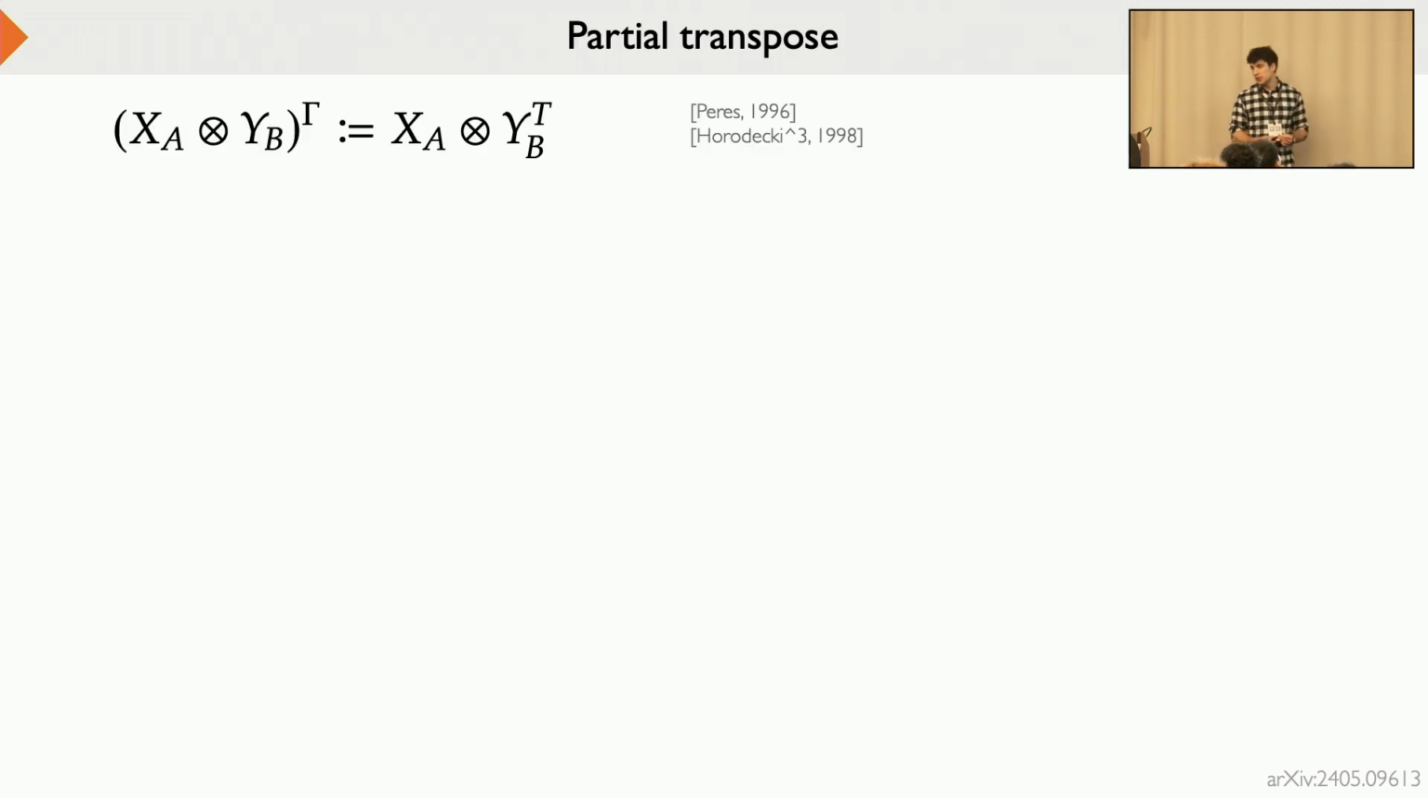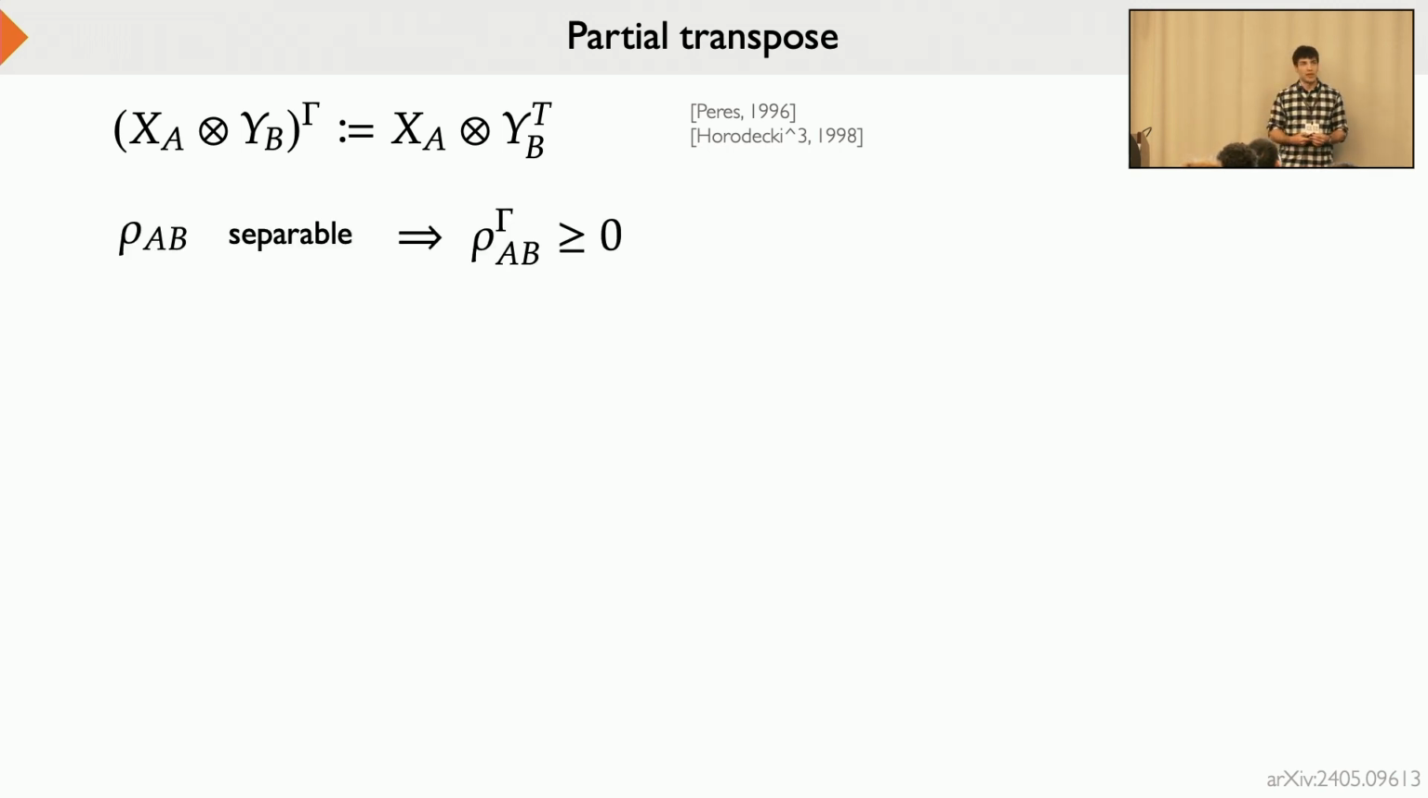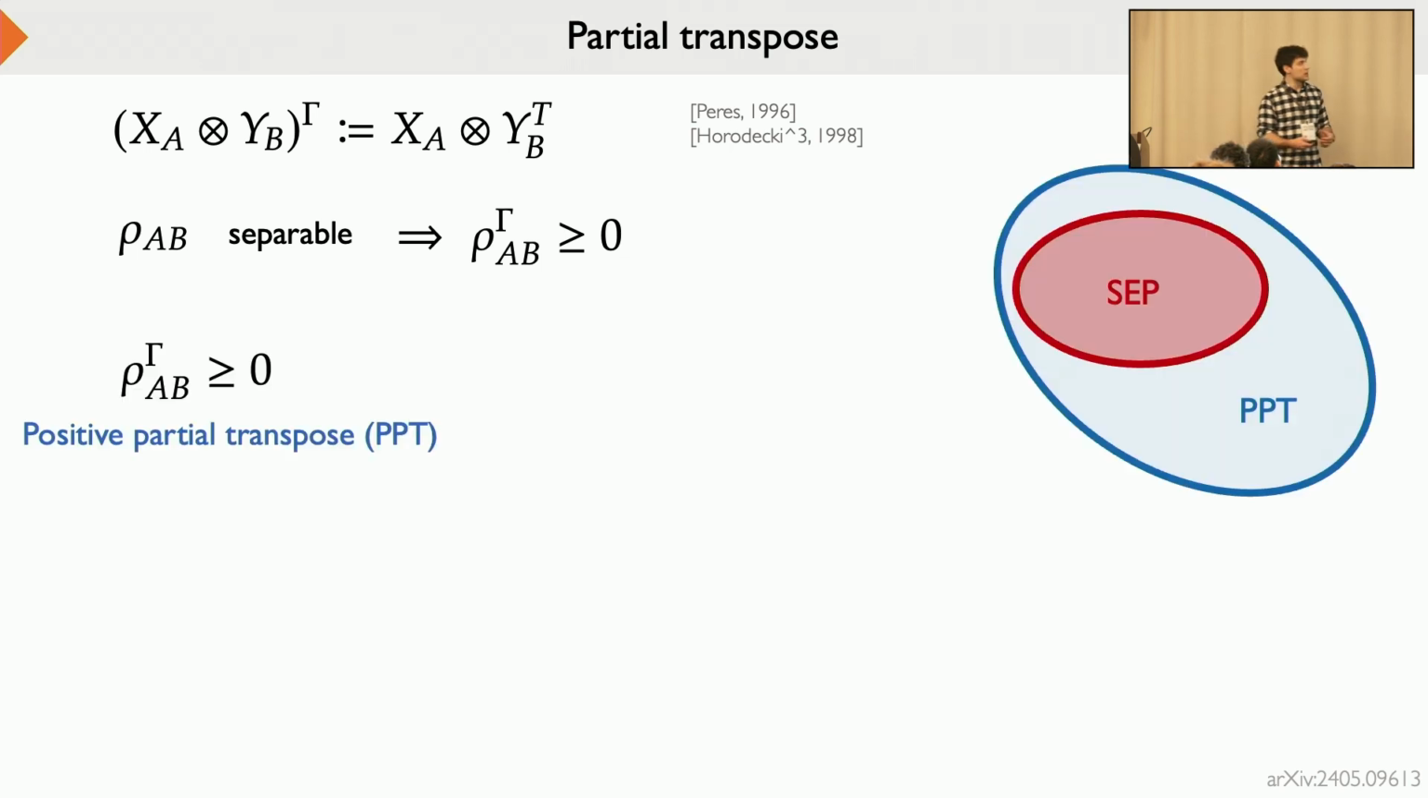To do this, we will introduce the concept of the partial transpose. I will use gamma to denote partial transpose, and it's just an operation that takes a transposition in some basis of one part of the bipartite system. The crucial property of this function is that if a state is separable, then its partial transpose is positive, so it's a valid quantum state. The way to think about this is that the set of PPT states, or positive partial transpose states, is an approximation to the set of separable states. And indeed, in many ways it is a good approximation, and it shares similar properties to separable states.